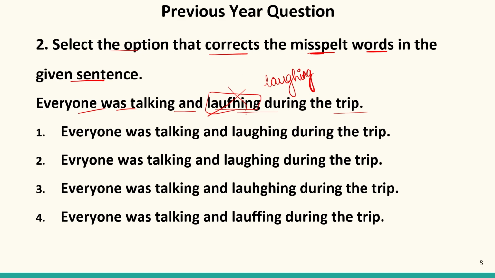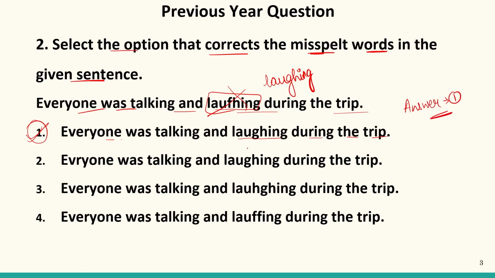Now, we have to substitute this sentence with the correct option. Now, the first part is everyone. In this, the spelling is written E-V-E-R-Y-O-N-E, everyone. The spelling is correct. Was, spelling correct. Talking, spelling correct. T-A-L-K-I-N-G. And now laughing, L-A-U-G-H-I-N-G, the word is correct. During the trip. So our answer is first, that is A. So our answer is 1.